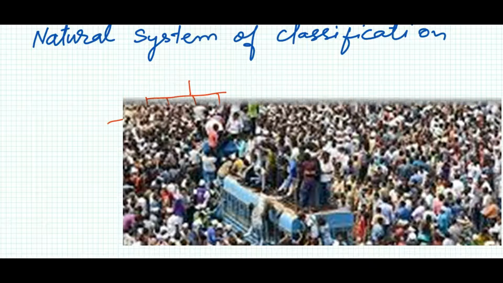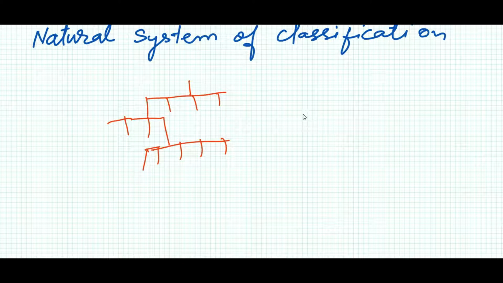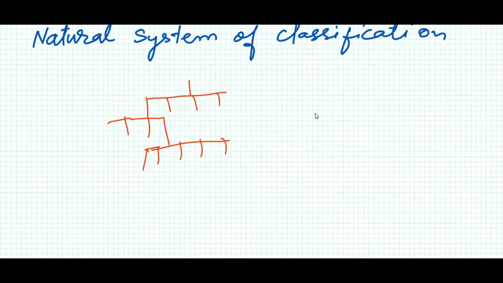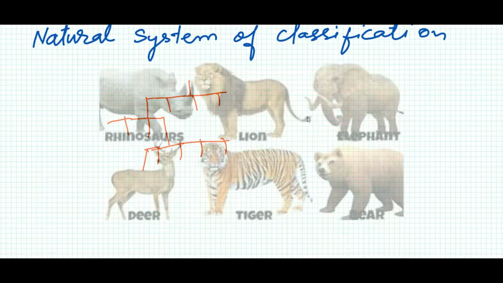Due to the complexity and the large number of the population, our scientists thought there should be a logical and systematic study of our environment, our surroundings. That's why we required classification on the basis of certain qualities, certain characteristics of animals, plants, bacteria, whatever living or non-living beings are available on the globe.